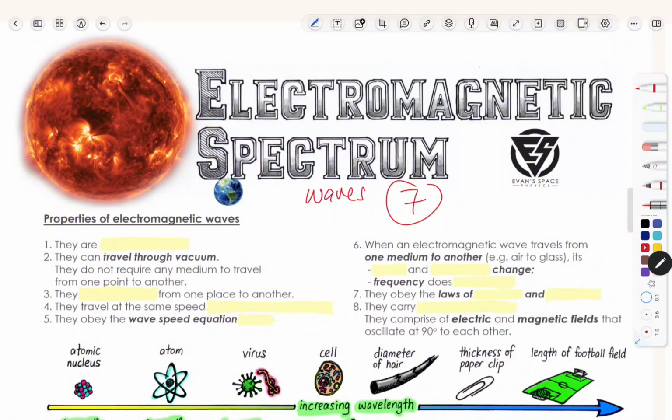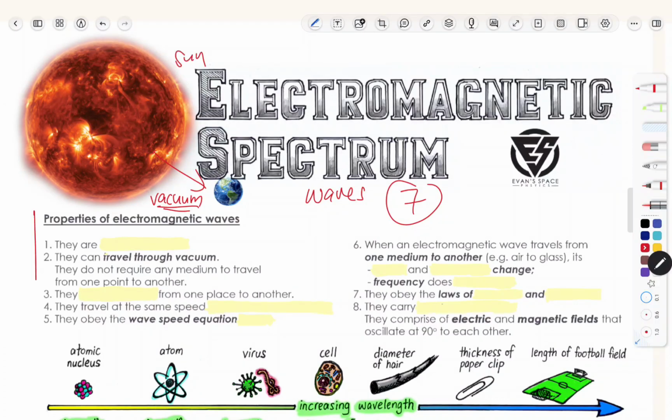Now, a natural source of all these waves is actually from the sun reaching the earth. And I want you to remember this image because between the sun and the earth, it is vacuum. So the first thing you need to know is all these electromagnetic waves can pass through vacuum.